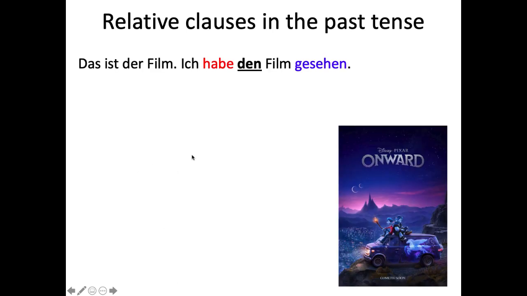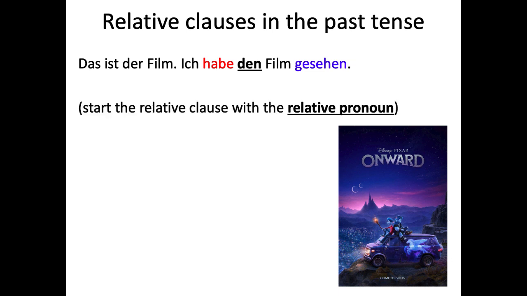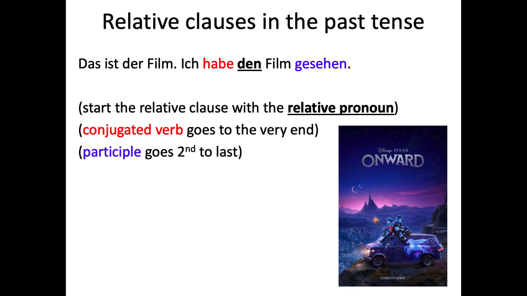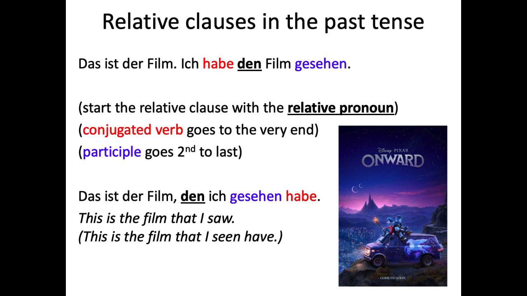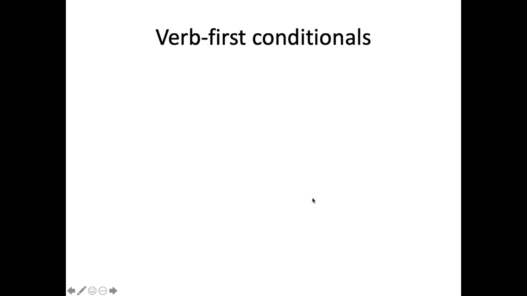Okay, so another one with relative clauses in the perfect. Das ist der Film. Ich habe den Film gesehen. Two separate independent clauses, but now we're going to combine them. We start the relative clause with the relative pronoun, which is going to be den. Conjugated verb goes to the very end. Past participle goes second to last. So, das ist der Film, den ich gesehen habe, which is, this is the film that I saw. Or a more Yoda translation is, this is the film that I seen have. The verb has been kicked to the end.